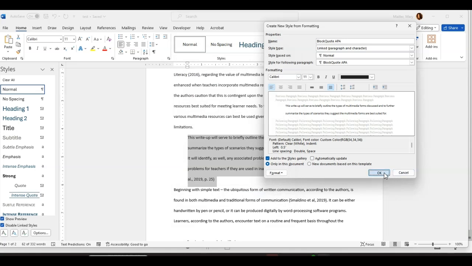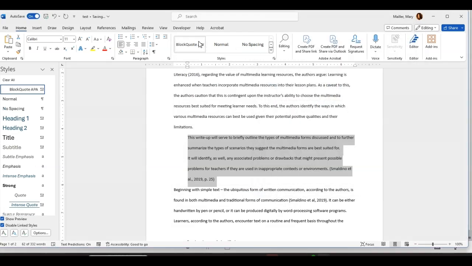Good, okay. All right, now, let's say that you want to save this block quote formatting from one paper to the next. Like, you write a paper for this teacher, you're going to write another paper for another teacher, and the next time you open that Word document, you want to have this style there, right? So that you're not having to recreate it.